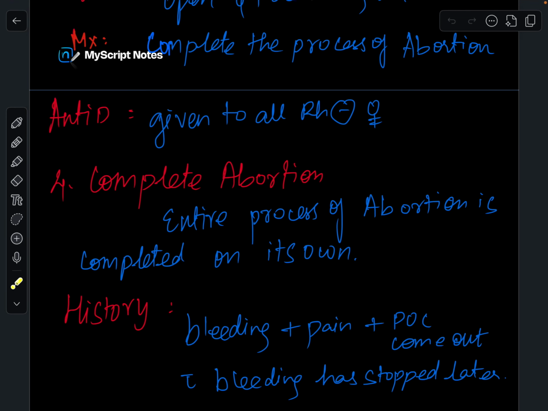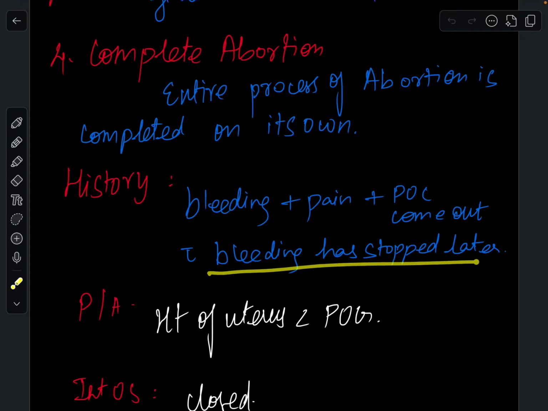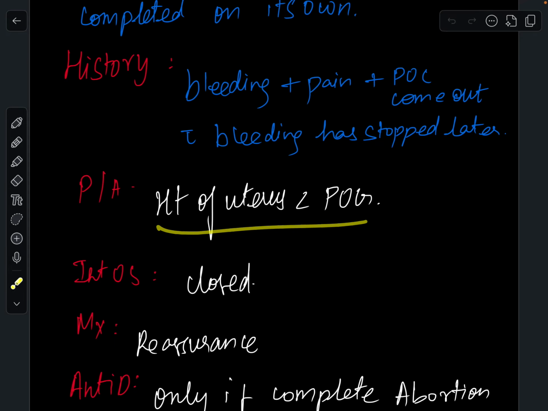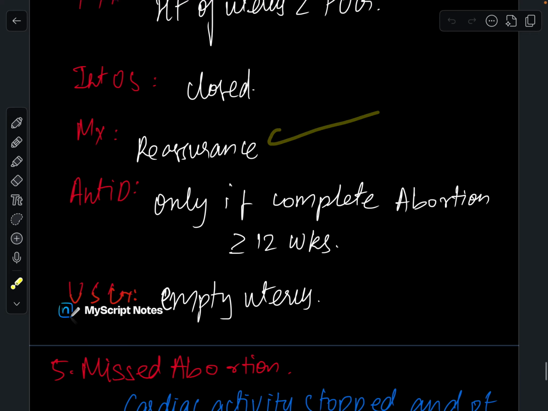In case of complete abortion, the entire process of abortion is completed on its own. History is bleeding, pain, and POC come out, with bleeding stopping later. For abdominal examination, the height of the uterus will be less than the period of gestation and the internal os will be closed here. Management is reassurance. Anti-D only in complete abortion in case of greater than or equal to 12 weeks. In case of ultrasound, you'll have an empty uterus.